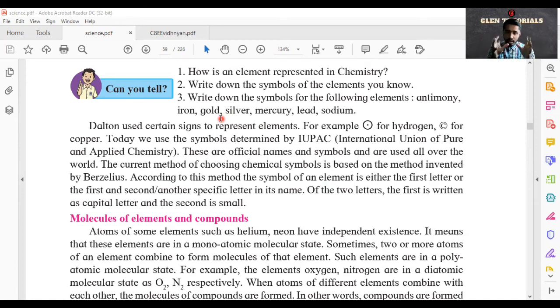So whatever chemical formula we do, we don't write sodium plus hydroxide gives us sodium hydroxide. We don't write this in full form. We write it in symbols. Na plus hydroxide H2 gives us whatever.